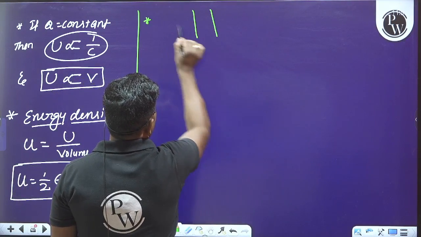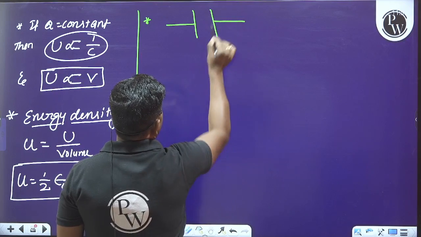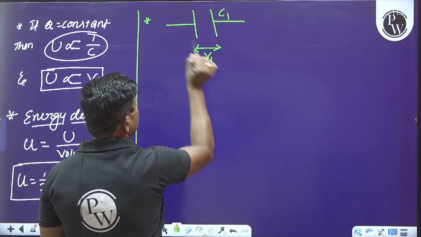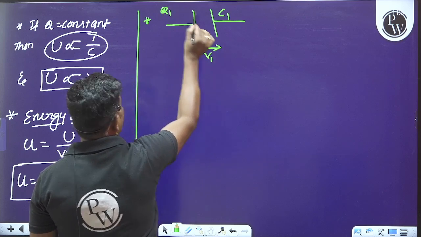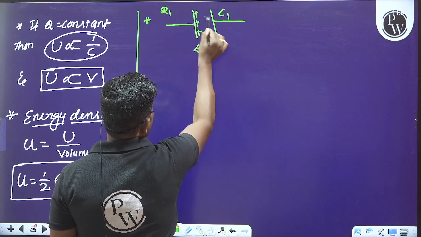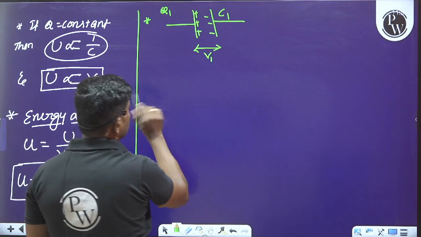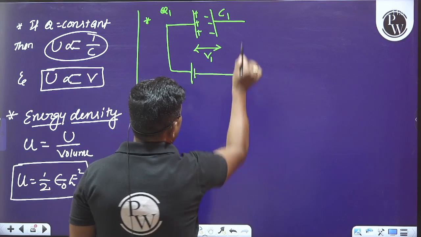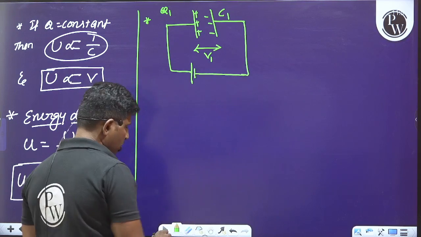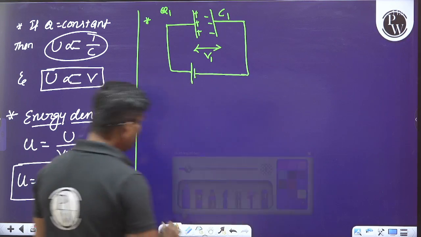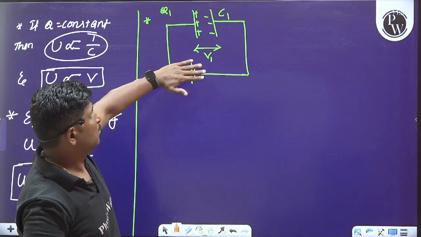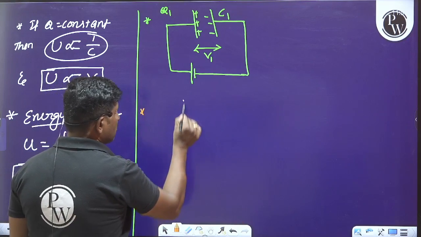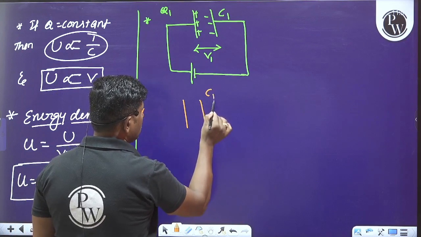Let's consider a capacitor having the C1 capacitance, which is charged to a potential V1, and Q1 is the charge on the plates of the capacitor. Now what can you say? Observe this. It is charged by a battery. Then observe this. Now what we are saying here is the battery has been disconnected and removed, and this capacitor C1 is